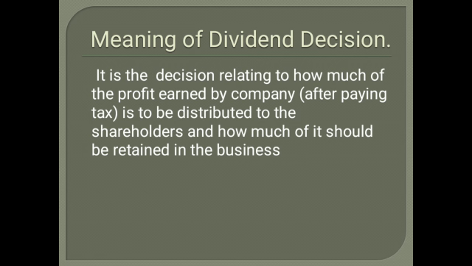You need to decide how much is to be paid. Among the profit, how much we have to retain and how much we have to declare as dividend. Making the decision for declaring the dividend is called the dividend decision.